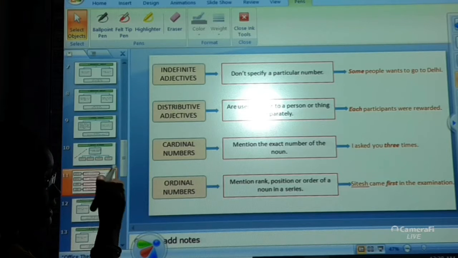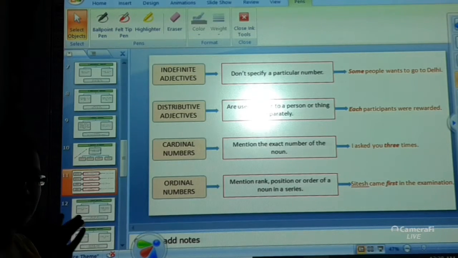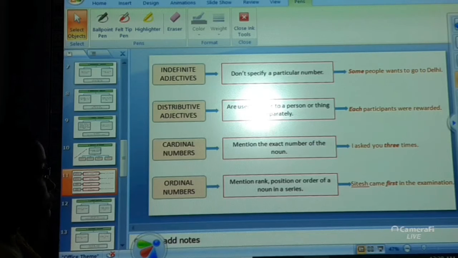For example, each participant was rewarded. Maybe there are 10 participants, so each of the 10 participants was rewarded. Individually, each of the participants who participated in the program was rewarded. So, distributive adjective means when you are referring to each person or thing individually or separately. Alright?